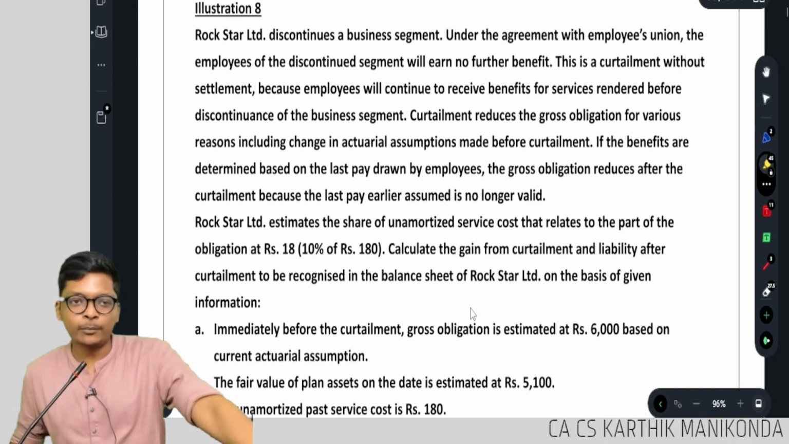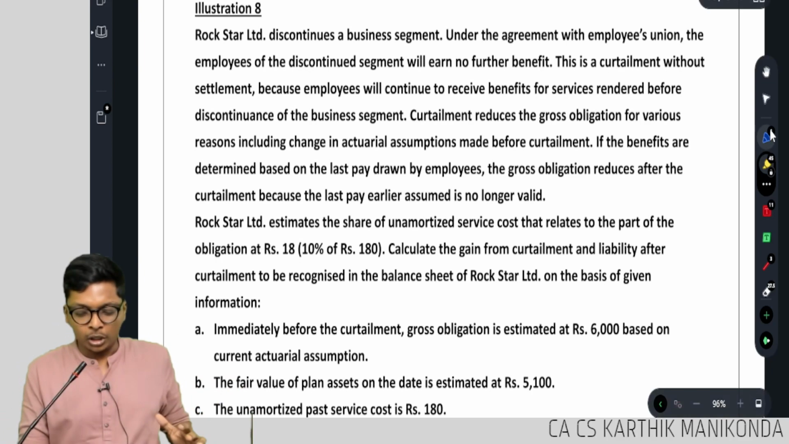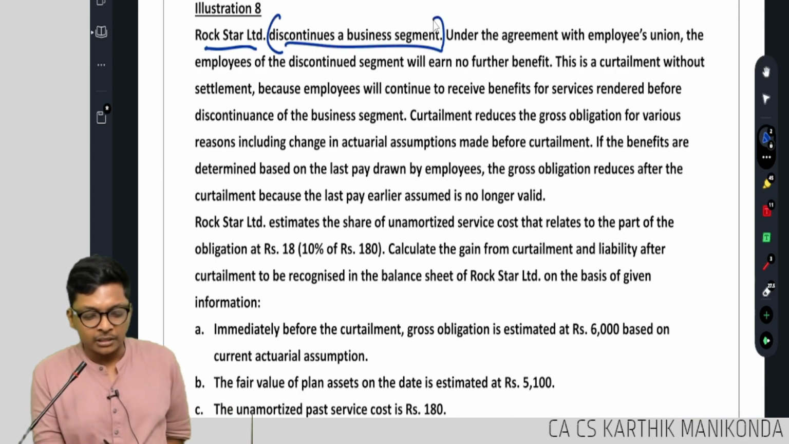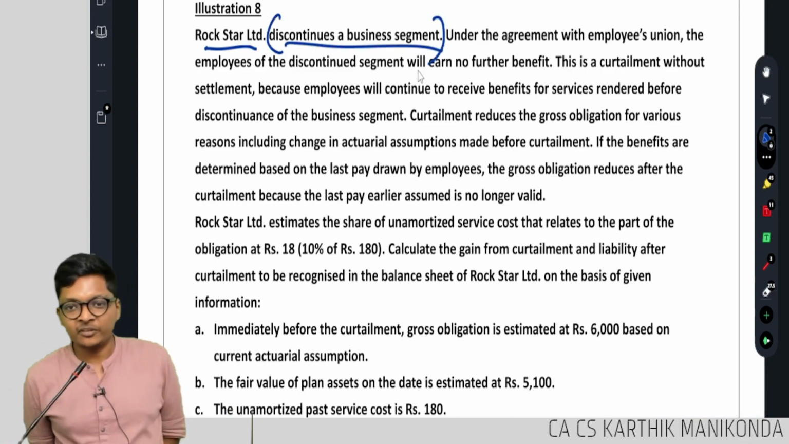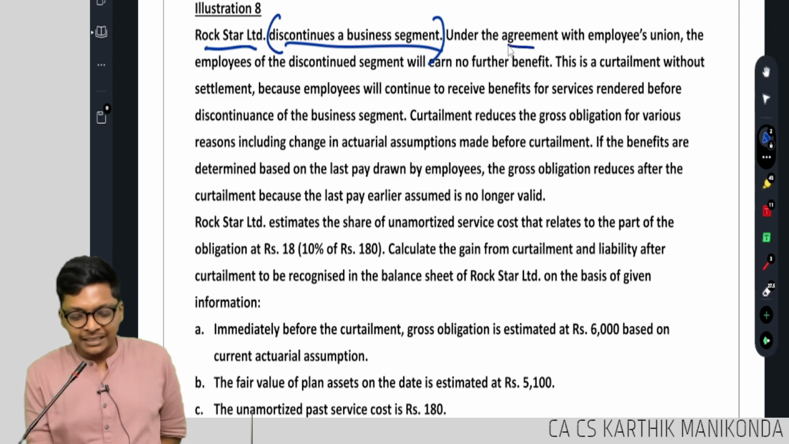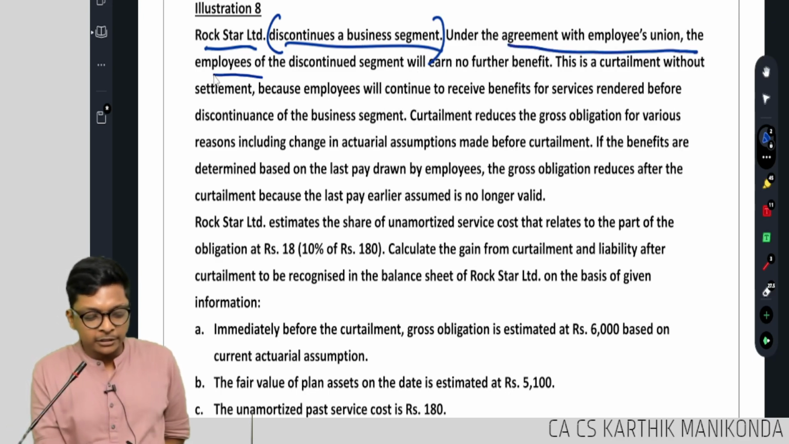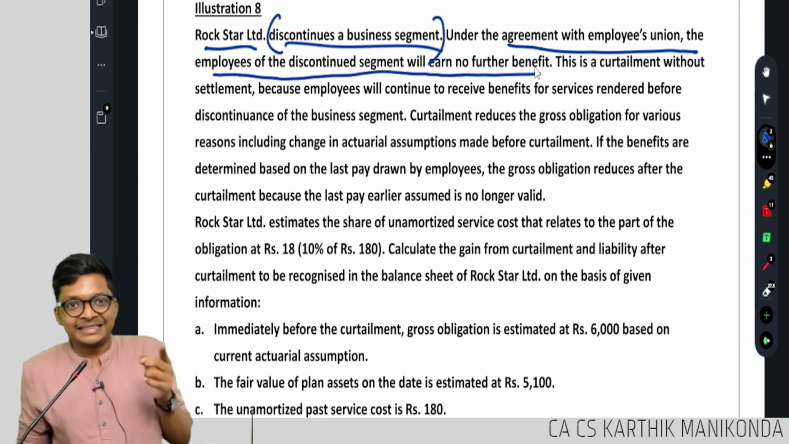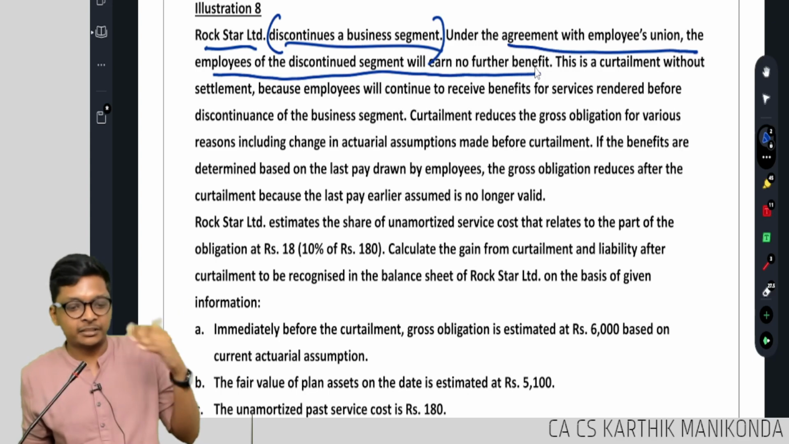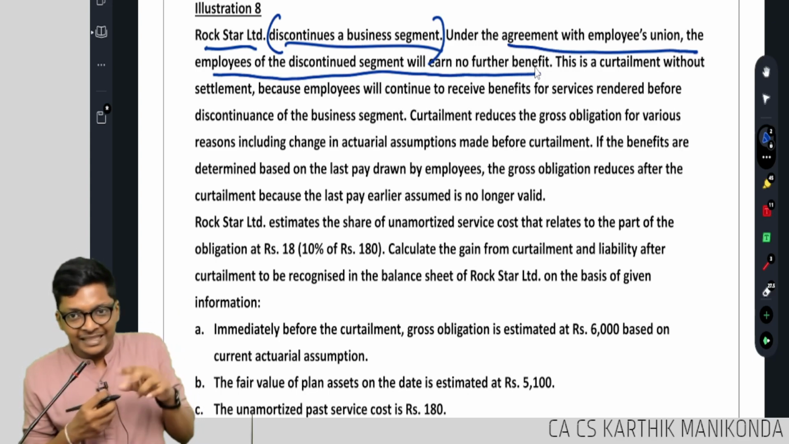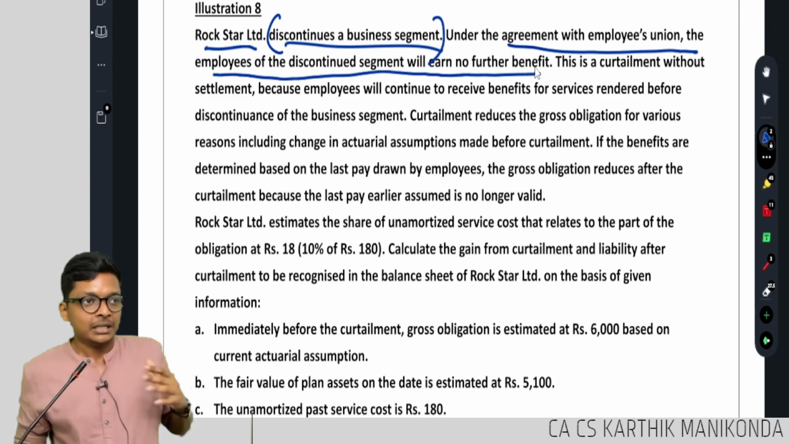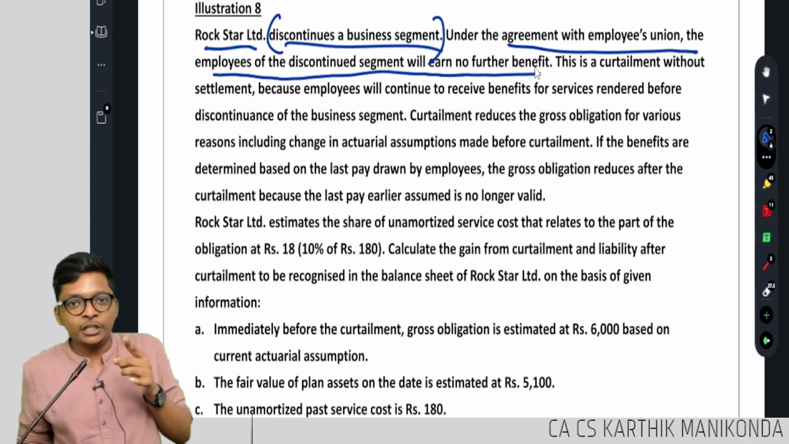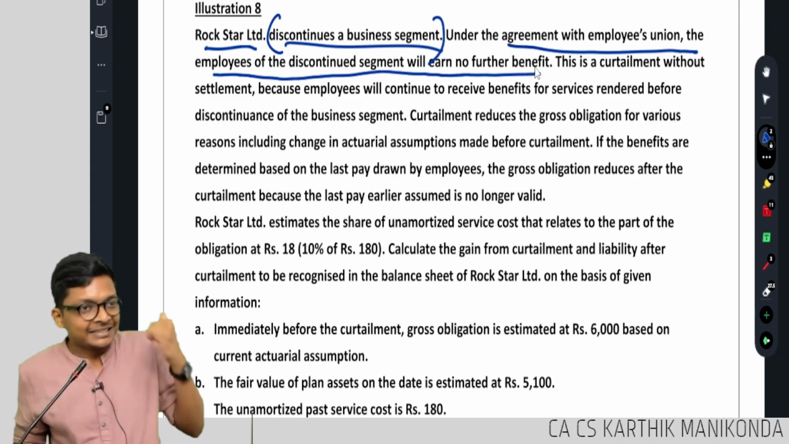This sum I will be exam oriented. Understand the point. Concept we have already done quickly. Rockstar Limited discontinues a business segment. Understand from that. Okay, they discontinued. Under the agreement with the employees union, the employees of the discontinued segment will earn no further benefit. That means they left before 5 years in that logic. Here it's not 5 years, but will they get gratuity now? No. That means if somebody is not going to get gratuity, the provision you made for that should be reversed. That's all the sum is about.